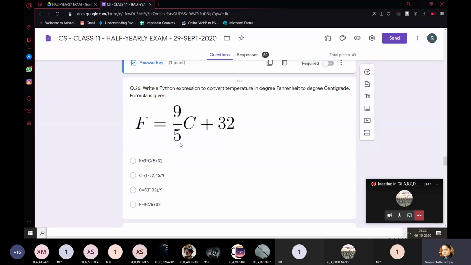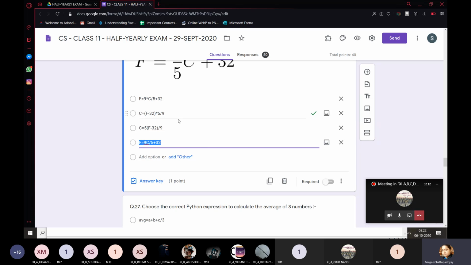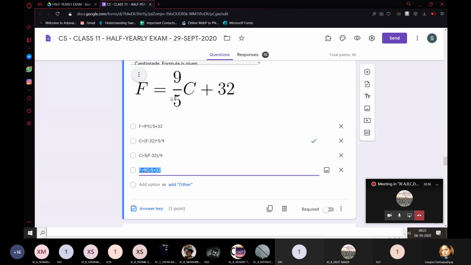This formula is for what? It is for converting temperature into Fahrenheit when it is given in centigrade. Just opposite to what has been asked in the question. But it is understandable that you can convert this into the required form and you can easily mark the correct answer. So the correct answer is the second one: F minus 32 multiplied by 5 divided by 9.